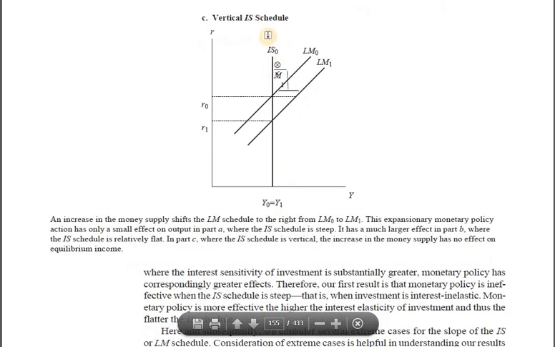Let's say the IS curve is inelastic, it's vertical. It simply means that investment demand has nothing to do with the rate of interest. No matter what the rate of interest is, investment demand is not going to change. Now how will we re-equilibrate the market? Because we know either way money supply in the economy has gone up. So money supply exceeds money demand, and this would put downward pressure on the rate of interest. The interest rate has gone down. That's how speculative balance in the economy would increase.